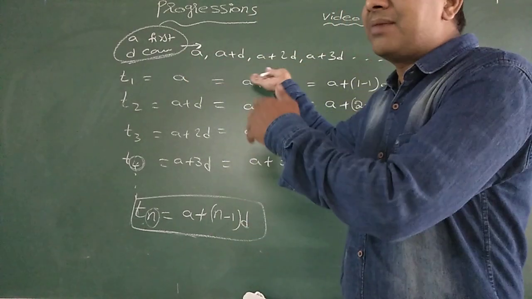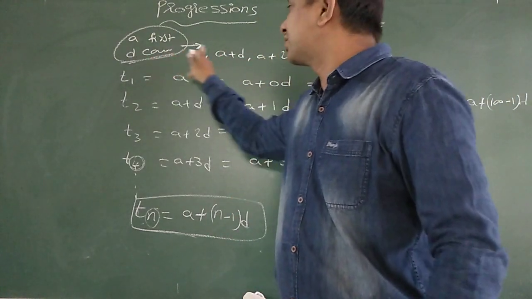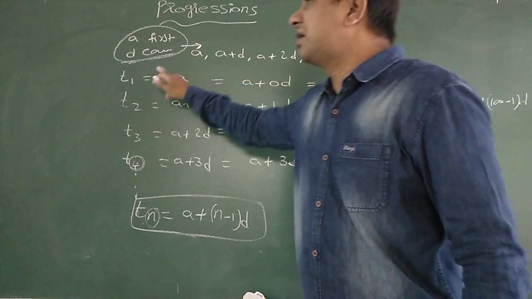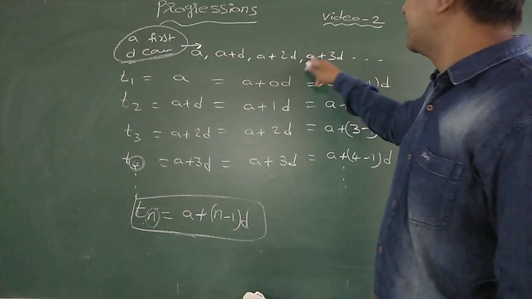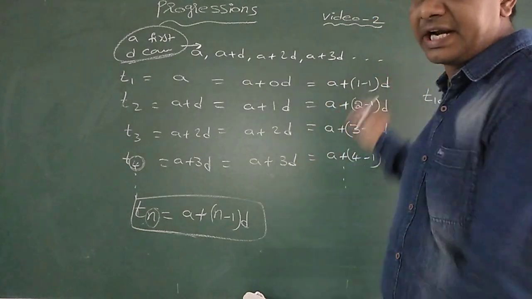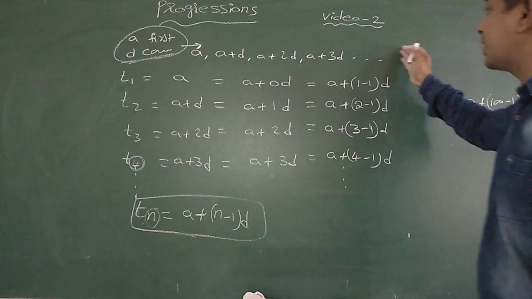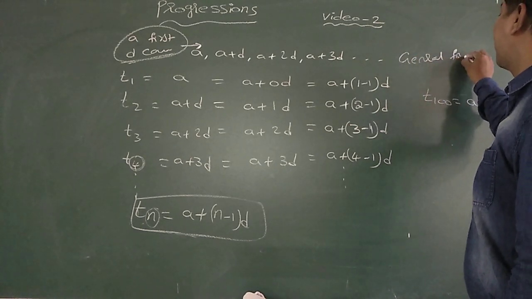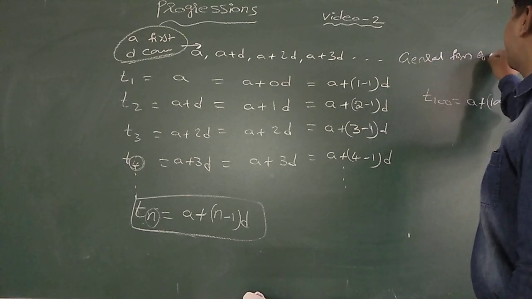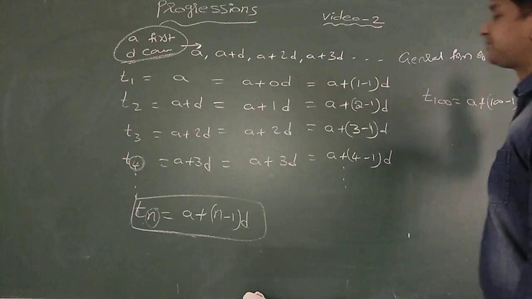To get the next term, I have to add a fixed number D. So the second term is A plus D. The third term is A plus D plus D, which means A plus 2D, then A plus 3D, A plus 4D, and so on. This is the general form of an AP.